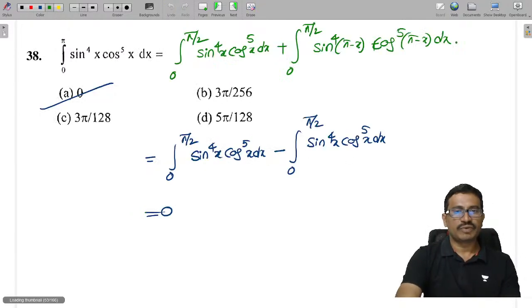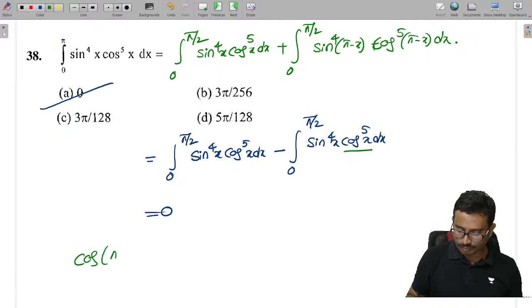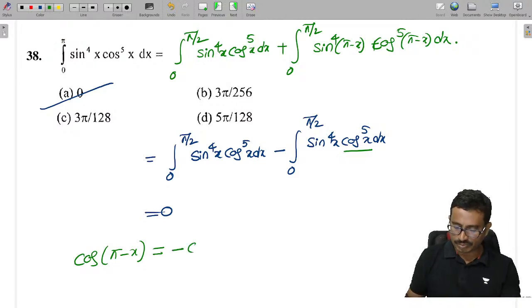Previous value here, but here we have cos power 5. This is cos of pi minus x, so it is minus cos x, and its power is 5, so here minus only. And this is sine of pi minus x.